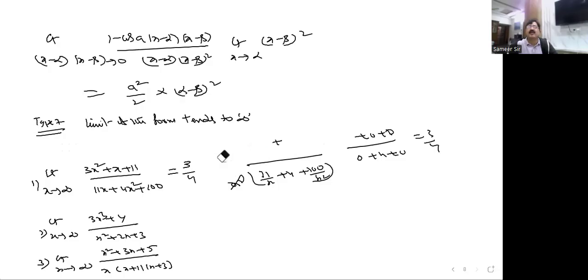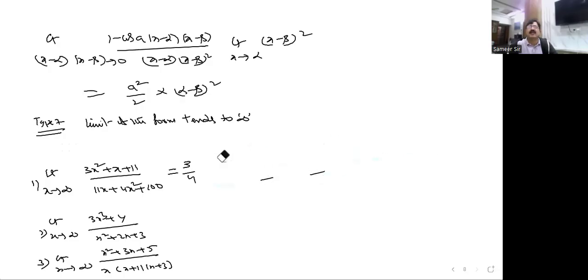So in this way, we are evaluating here. Better, directly you can write here. Now the question is, if the numerator degree is more, the answer is infinity. If the denominator degree is more compared to the numerator, the answer is 0. These are basic questions. That is, you leave with these questions.